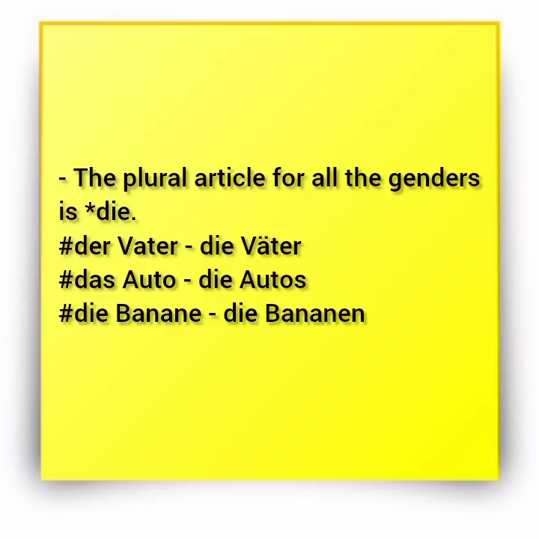Next example, das Auto, plural, die Autos. Then I have die Banane, the banana, plural, die Bananen, the bananas. So you are seeing that in plural, for all of them, we use the article die.